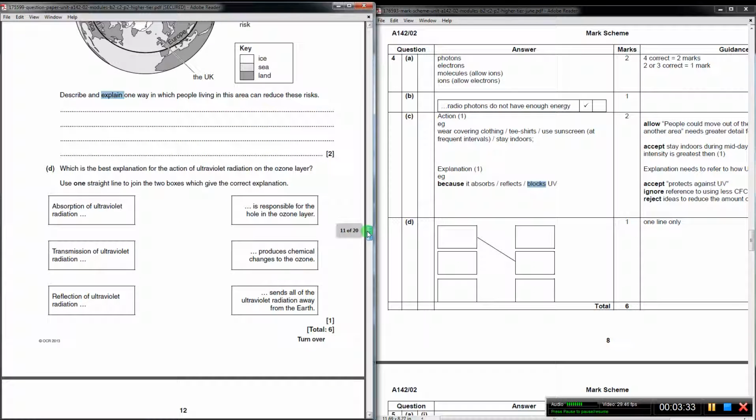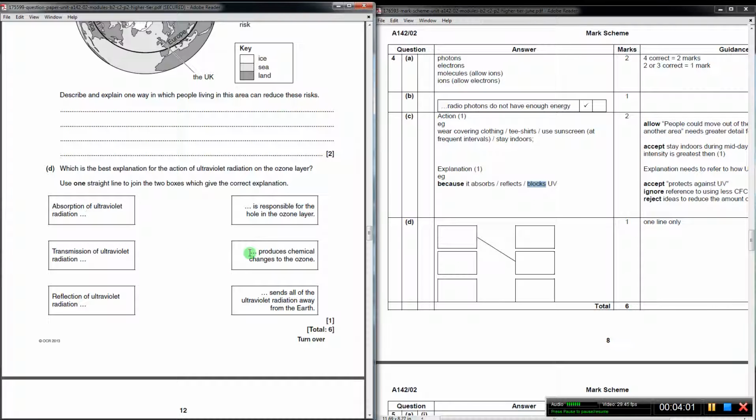And the last part of the question here is one of these join the boxes up. Don't make the mistake of trying to join all the boxes to one on the other side. It says use one straight line in bold. So all we're doing is joining one box on the left to one box on the right to give the correct explanation for what happens when ultraviolet radiation hits the ozone layer. So what happens is, we know that the ozone layer absorbs ultraviolet, so we really need to start with that top box.